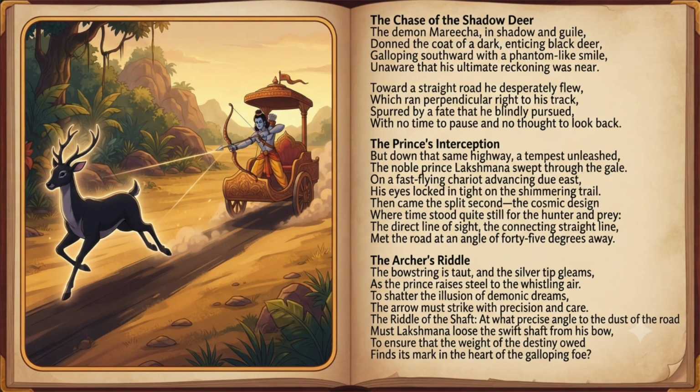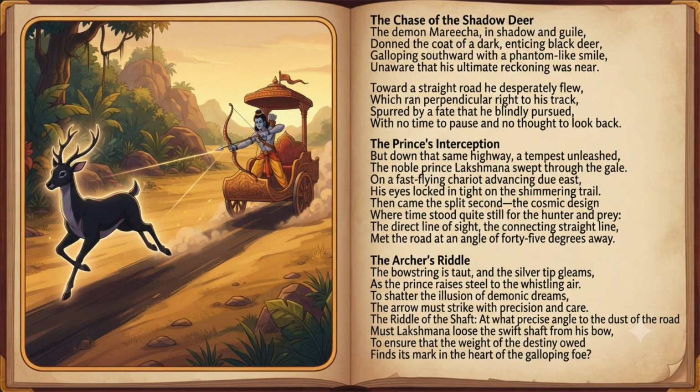Welcome back to MathMuni. Today's practical problem focuses on a story inspired from the Ramayana, the ancient Indian epic. The specific situation here involves a demon, Maricha, who is disguised as a black deer making an escape. A noble prince is on a chariot trying to hunt down Maricha.